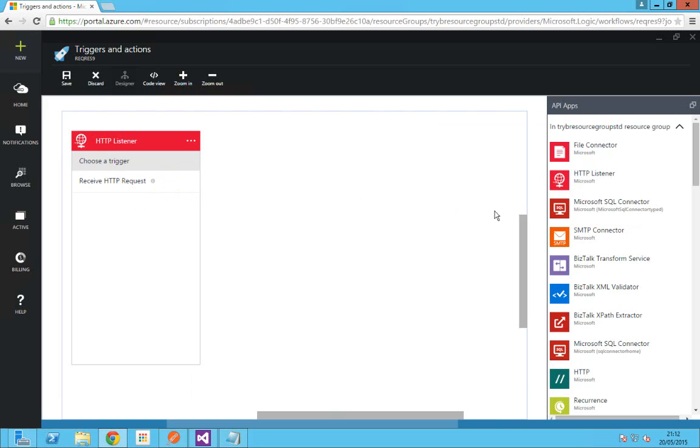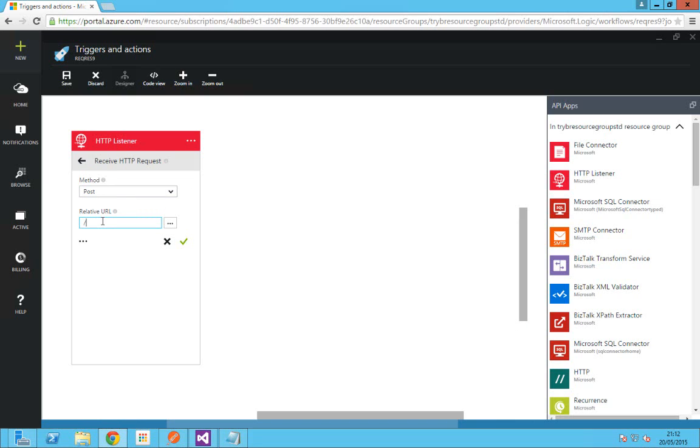When you have added the HTTP listener for the first time into the logic app designer, you will only get this receive HTTP request option. Click on it. As I said, I'm going to receive a message which is posted as an HTTP post. Select the method here as post for this case and click on this three dots to give the relative URL for this HTTP listener.